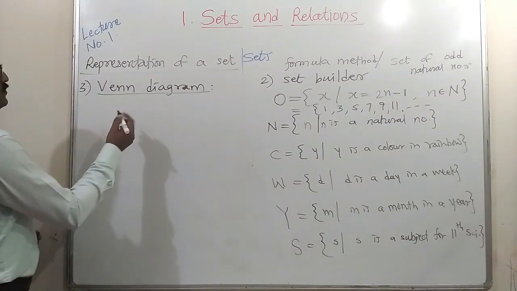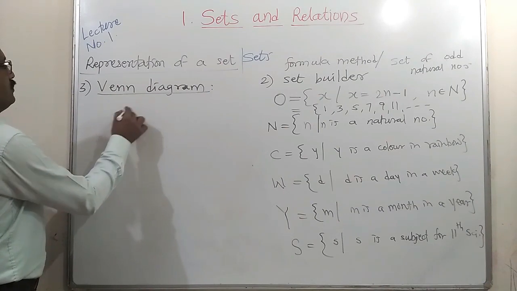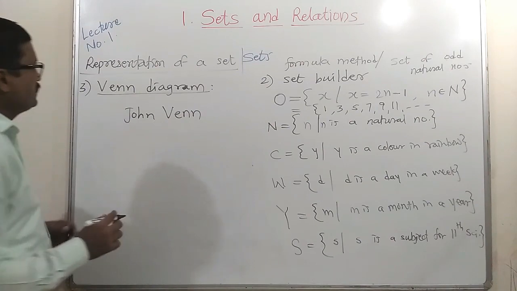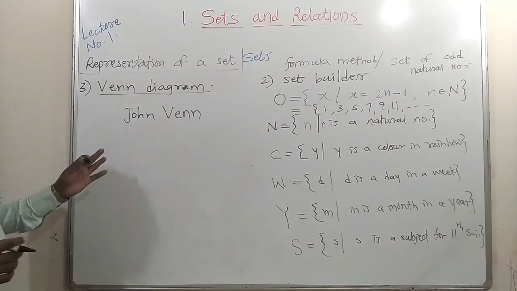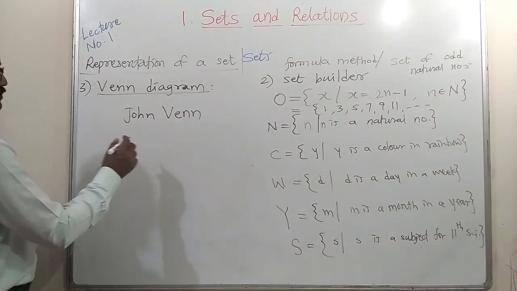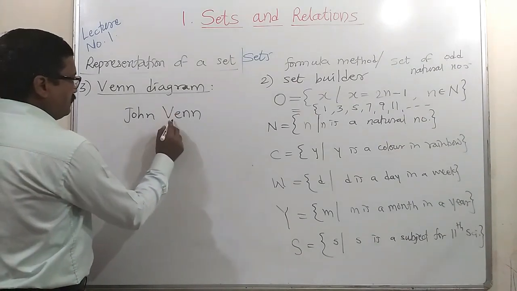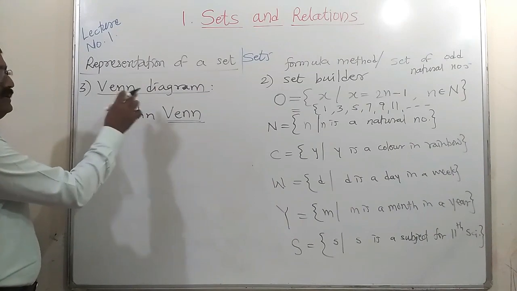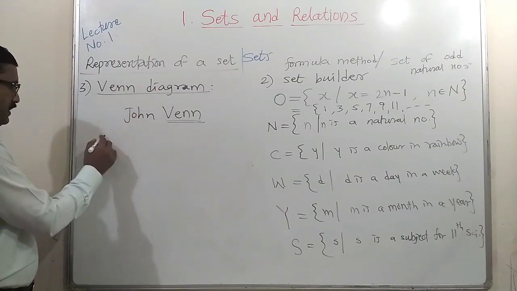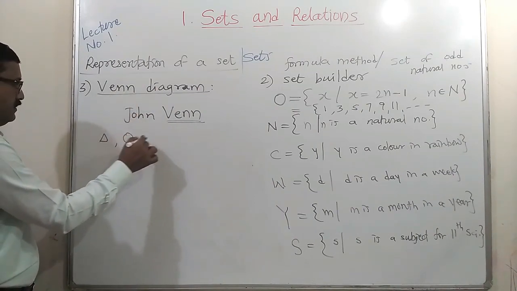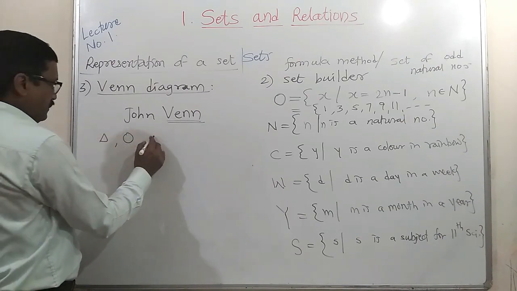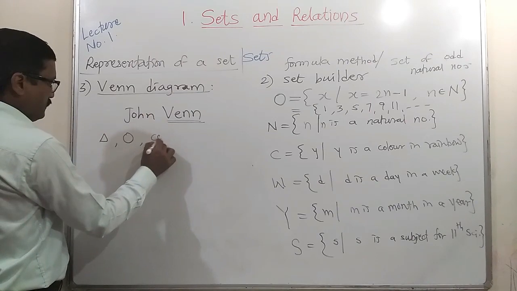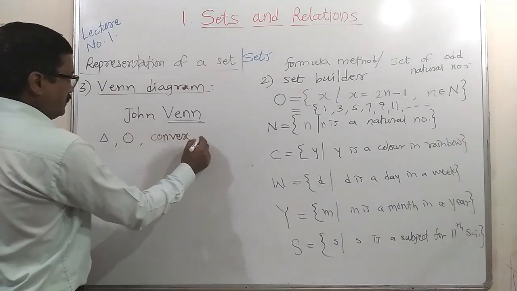English mathematician and logician John Venn developed this type of representation for sets. In honor of his name, we call this representation a Venn diagram. He used a triangle, circle, or any closed figure, or we can call it a convex figure.